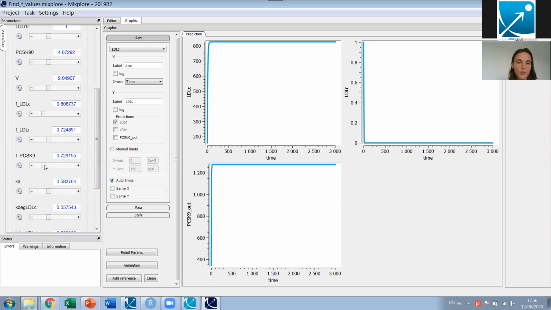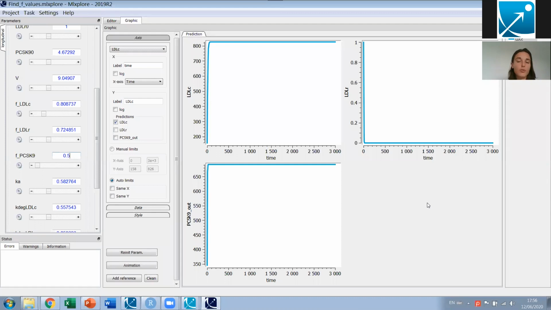I need to change it even more, up to 600 to 700. Okay, let's try 0.5. Yeah, that's pretty good, between 600 and 700. That's how I can identify the value for FPCSK9 using the information from the LDLR mutants.